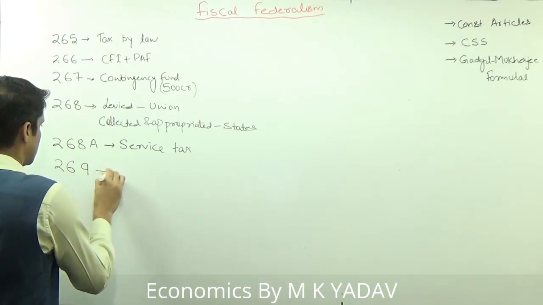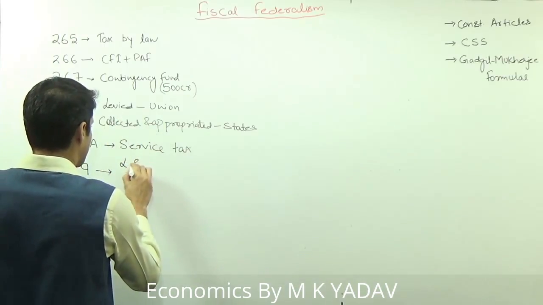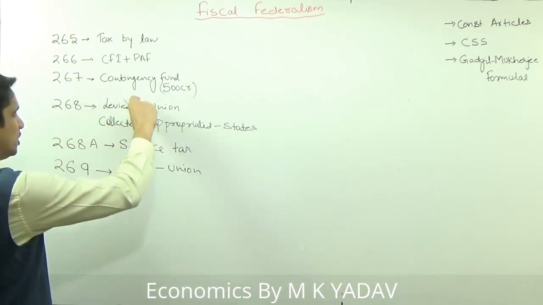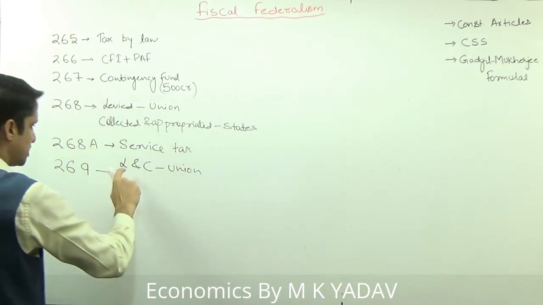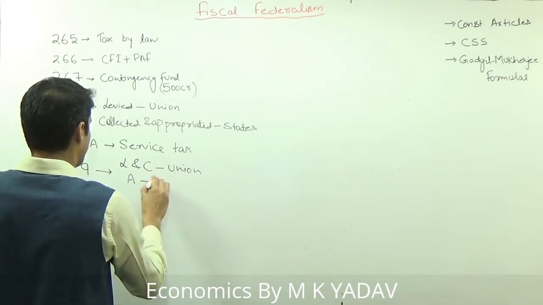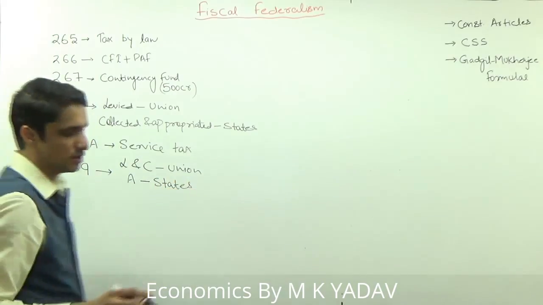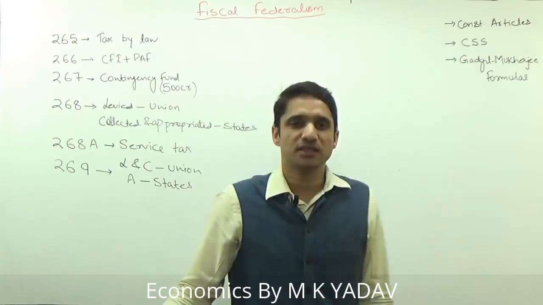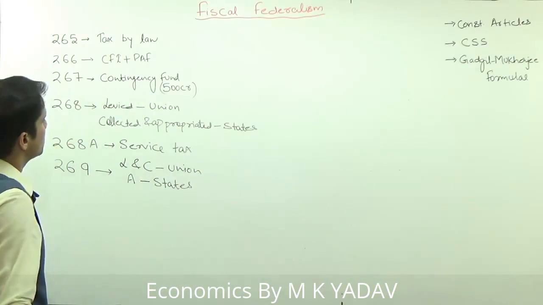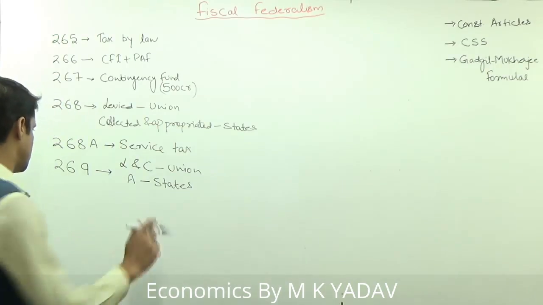The next article is Article 269, under which tax will be levied and collected by the union. Here at the first stage it is only being levied. At the second stage it is levied and collected by the union but used or appropriated by the states. Here also we discussed 2-3 examples, like taxes on sale and purchase of newspapers and advertisements. Then we discussed the central sales tax. All these come under Article 269.